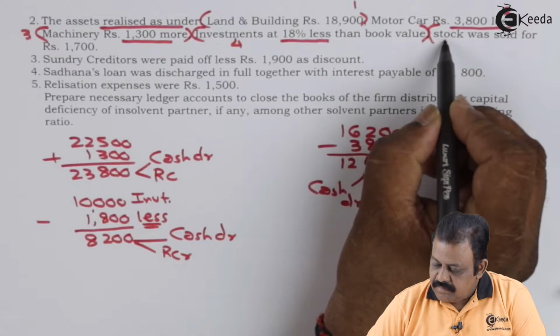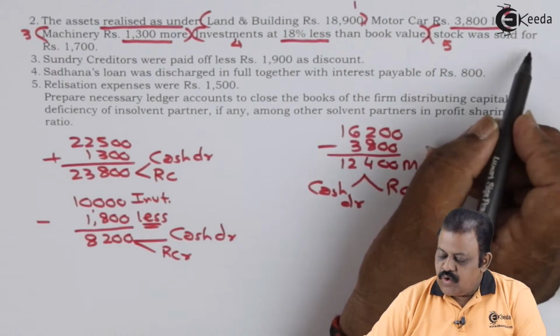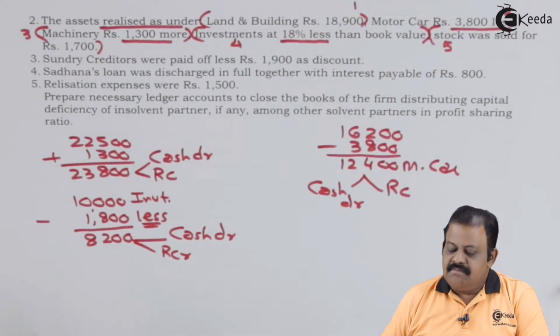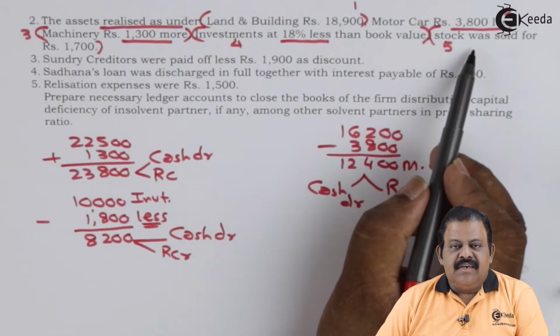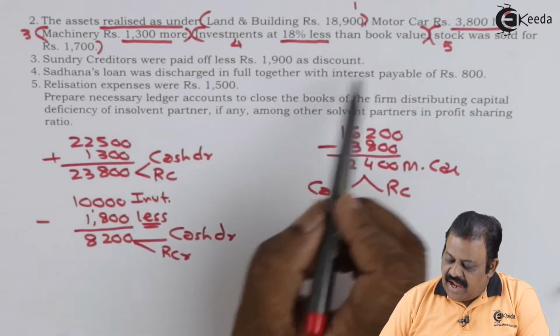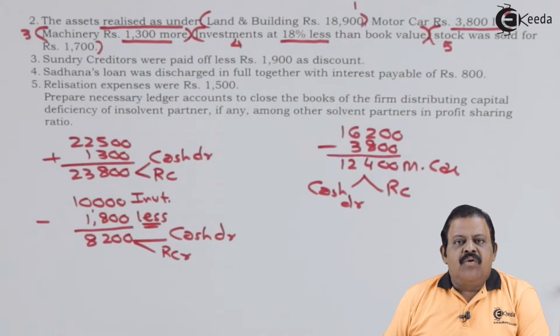Stock, fifth asset, was sold for 1,700. Here clear selling price is given. So this will be debited to cash account and credited to realization account. So for all these five assets, the amount realized will be recorded to the debit of cash account and to the credit of realization account.